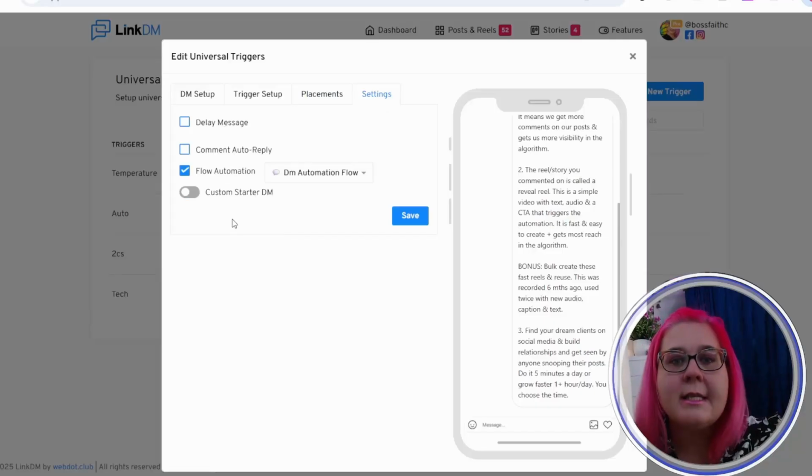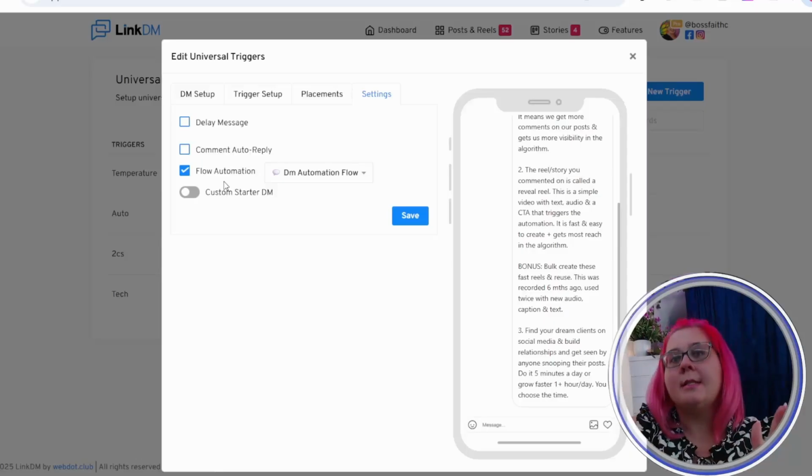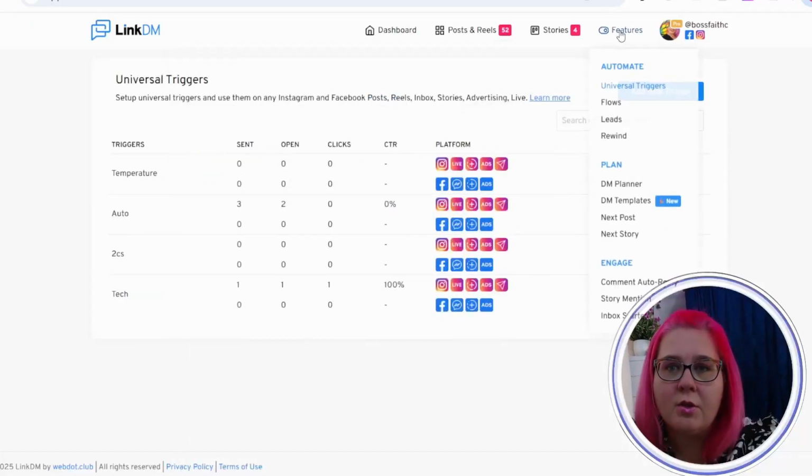And then of course, settings, we have the same as what we had before with flow automation. I'm going to talk about that in a separate video. Basically, the flow automation is a series of texts that you send. So if you have seen a ManyChat thing, you have one text that's linked to another text that's linked to another message. This is what this is, and it's great for follow-up because we have a 24-hour window from when someone first makes contact with us to be able to re-engage with them. So having a follow-up sequence and having a prompt to get them on your email list is super helpful as well. So this is where we find that.